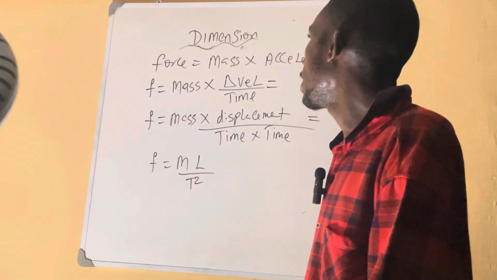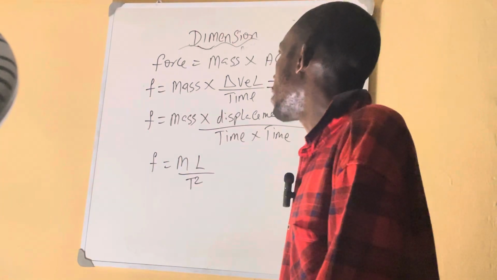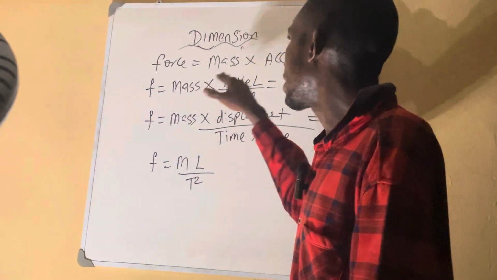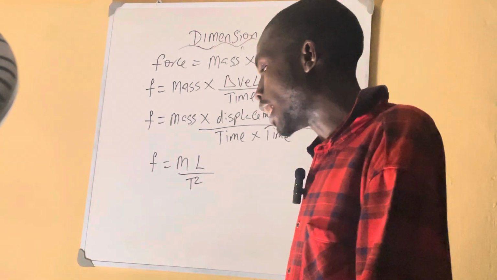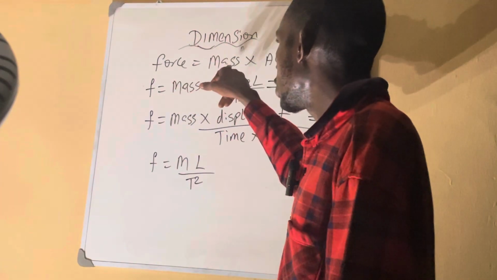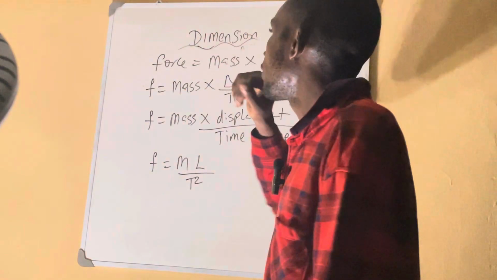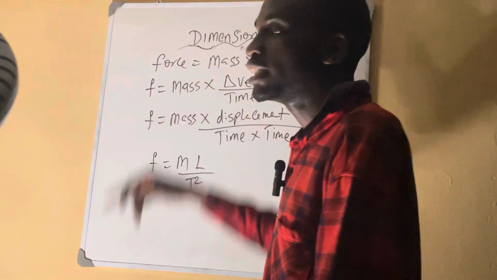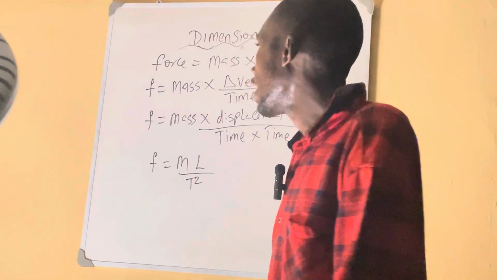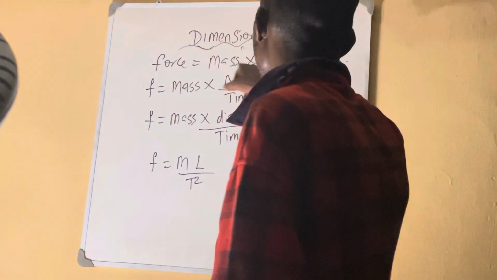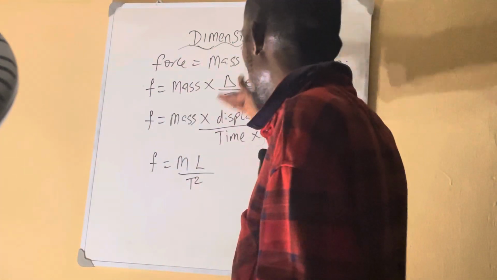I told you that when they give you force, when they give you something to find out in dimension, what you will do is start breaking it down. When you break it down, you make sure that everything you are getting is the fundamental quantity, which is mass, length, and time. Now we are breaking this one down. We got mass and acceleration. So when we get acceleration, we now break acceleration to get all these things.